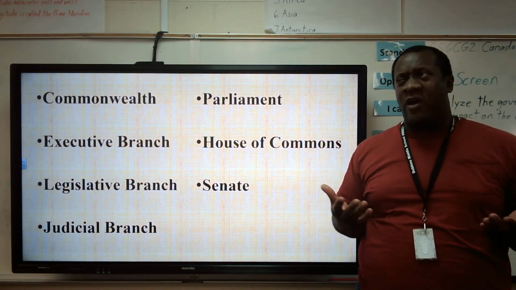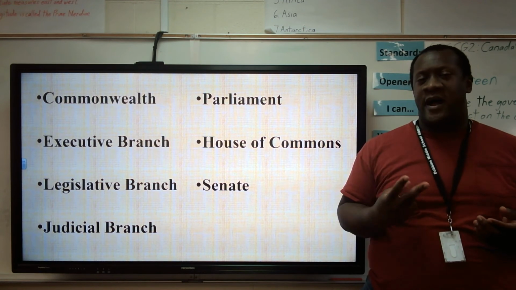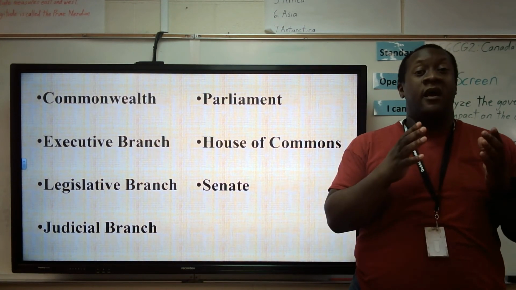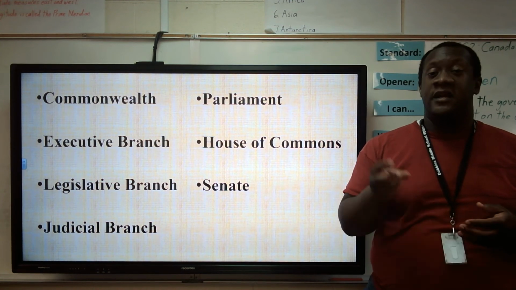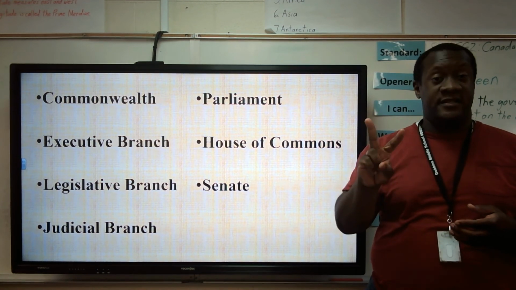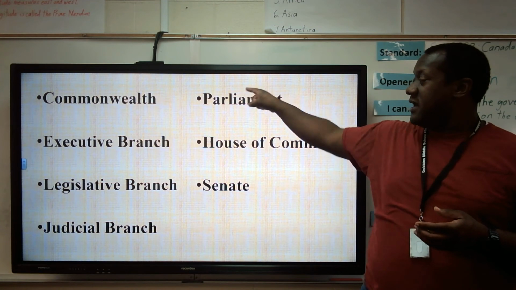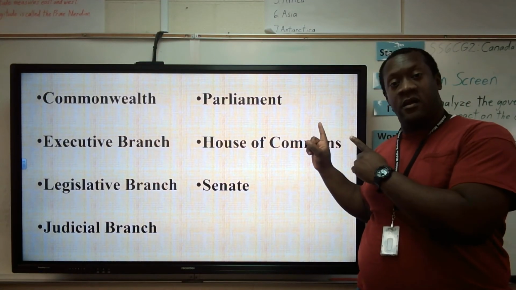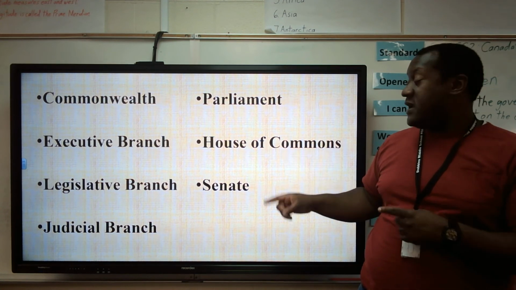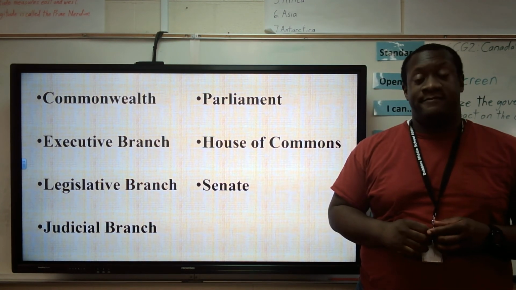In the same way, a lot of legislatures are broken into two houses. If you look here in the U.S., Congress, which is the name of our legislature, is broken up into two houses, the House of Representatives and the Senate. All right, so again, Canadian Parliament is broken up into two houses, the House of Commons, the powerful house where the Prime Minister is located, and the Senate.